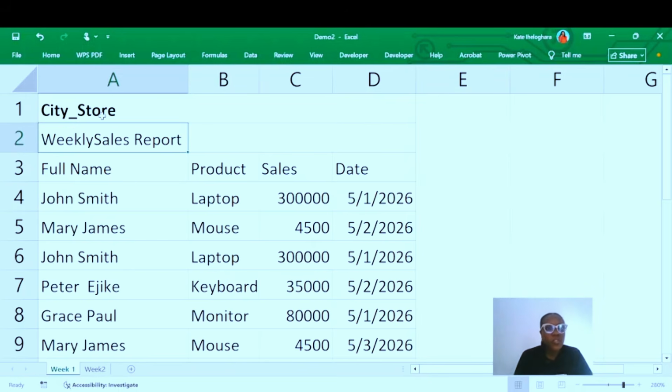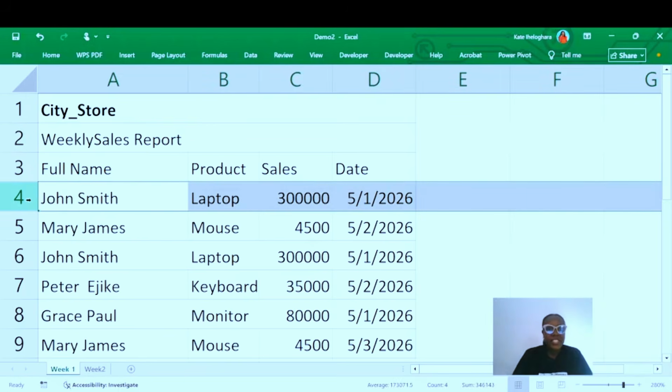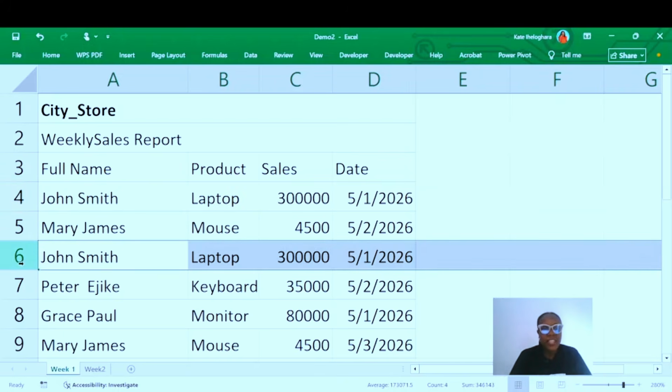Another thing I would also want you to observe is that John Smith appeared twice in this record. You can see John Smith in row number 4 and also in row number 6. These are the same information: on the 1st of May 2026, John Smith bought a laptop worth 300,000 naira, or 300,000, we don't know the currency. So we want to remove this duplicate so that we just have one record on John Smith.